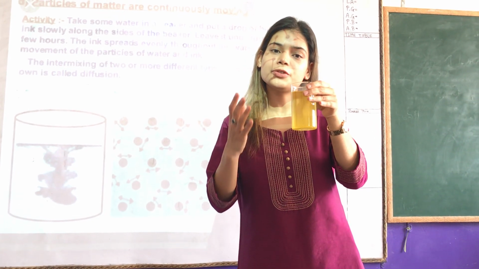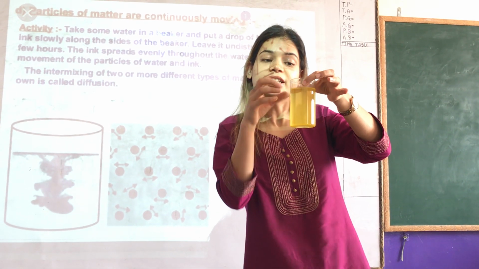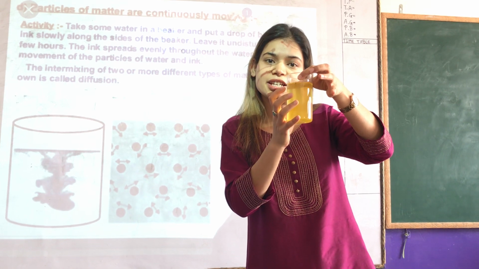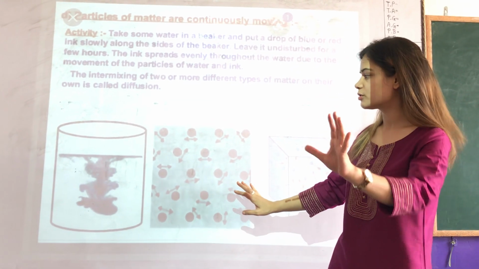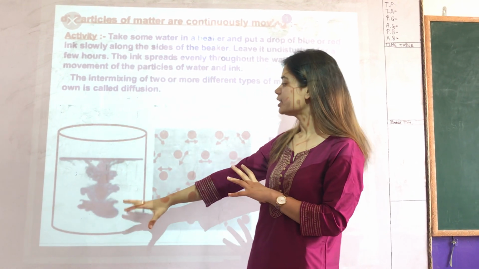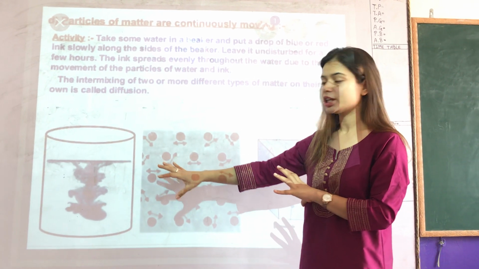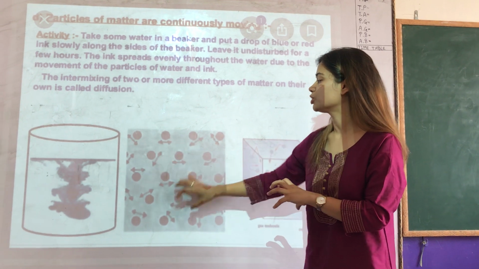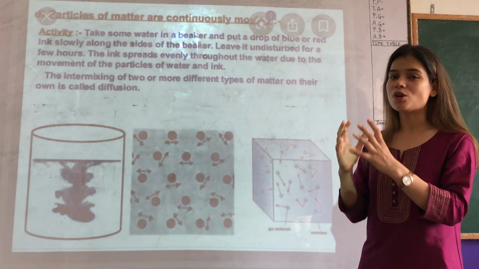That is what we call diffusion. During this diffusion, these particles which are constantly moving take the places of the spaces between the other states. Suppose, as you can see here on the screen also, children, this was our turmeric solution, and when we poured the turmeric solution into it, these are the particles which were constantly moving. The turmeric solution took the space in between the plain water and was spread all throughout. So what is diffusion?